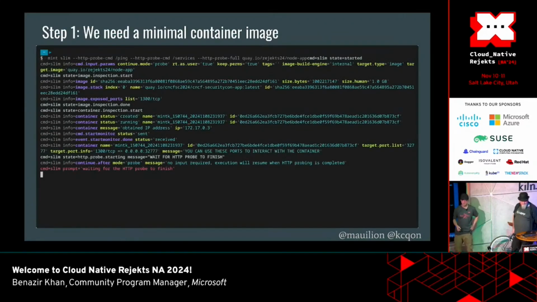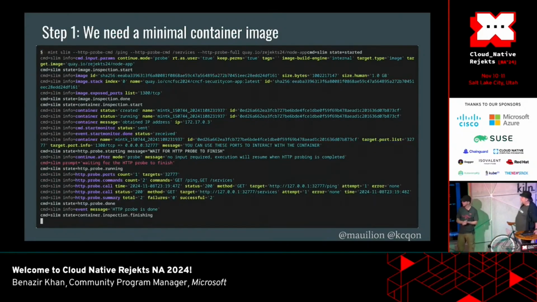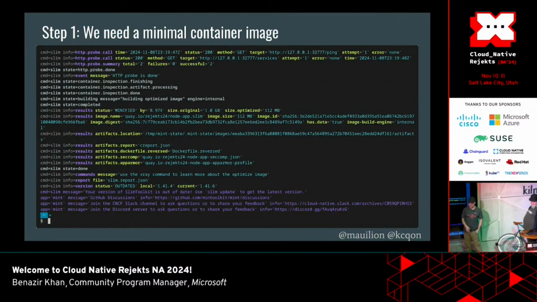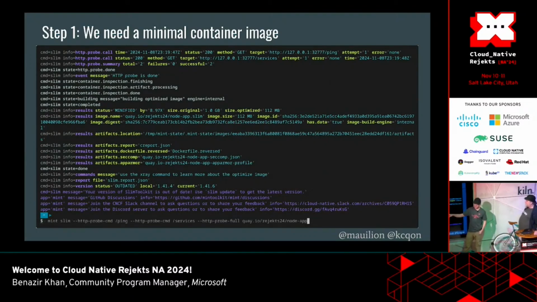We're going to shrink the application container first. So here, this is an example, a little bit of animation where we run the slim command and we pass a few flags. If you use the tool, you might know some of those flags, but some of those flags you probably don't know. And this is the case with one of the flags, HTTP probe full. That was a question you had. So what the heck is that flag? And honestly, I don't even know all flags. And I built the tool.